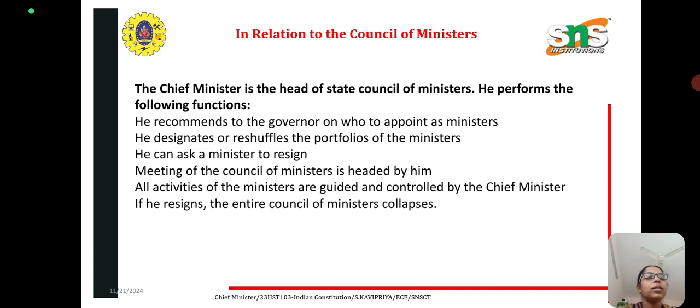First one is in relation to the Council of Ministers. The Chief Minister is the head of the state Council of Ministers. He performs the following functions. He recommends to the governor who to appoint as a minister. He designates or reshuffles the portfolios of the ministers. He can ask a minister to resign. Meetings of the Council of Ministers are headed by him. All activities of ministers are guided and controlled by the chief minister. If he resigns, the entire Council of Ministers collapses.